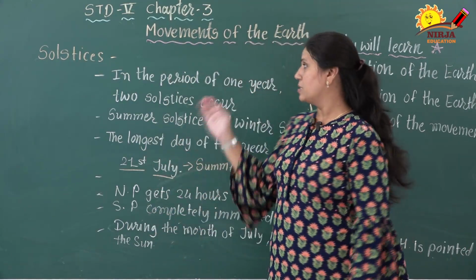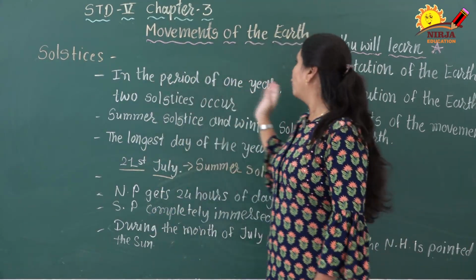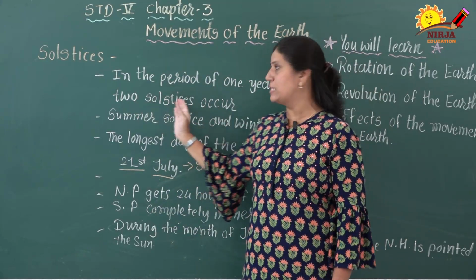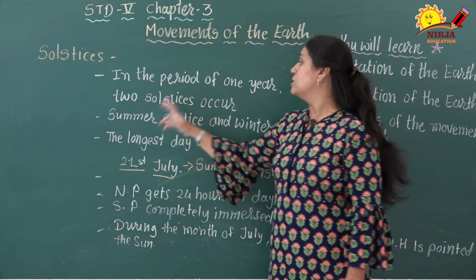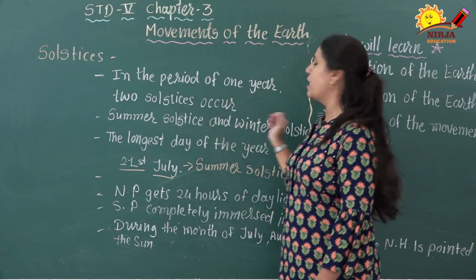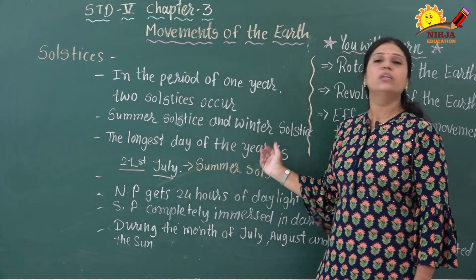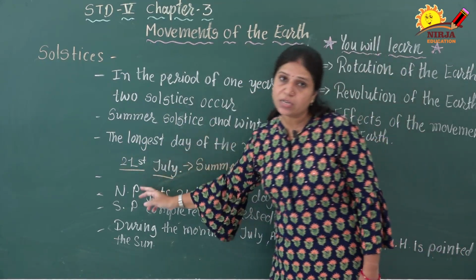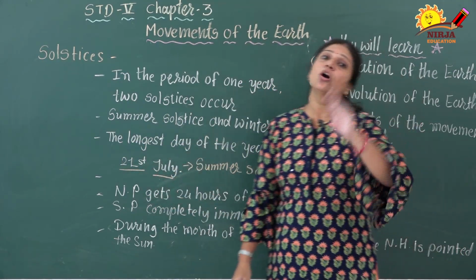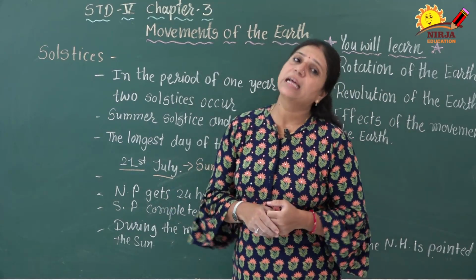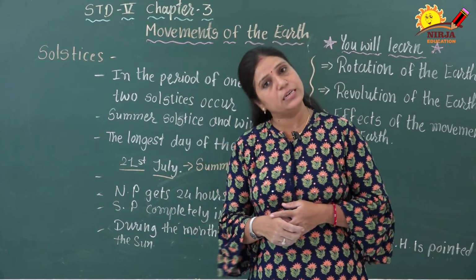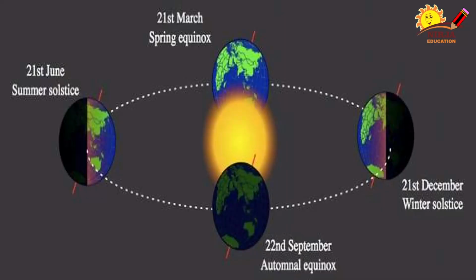What are solstices? In the period of 1 year, 2 solstices occur, the summer solstice and the winter solstice. The longest day of the year is 21st of July, and the shortest day of the year is 21st of December, right? So remember it, what the solstices are, right?